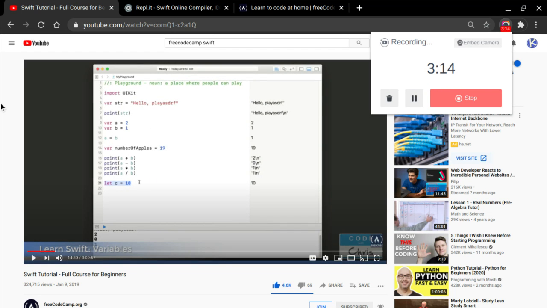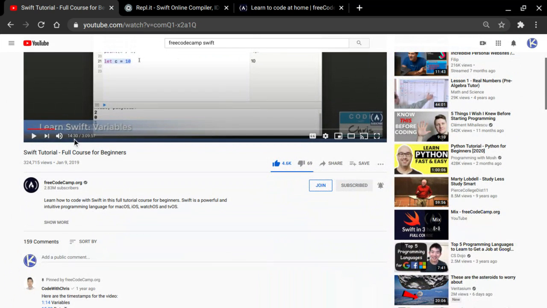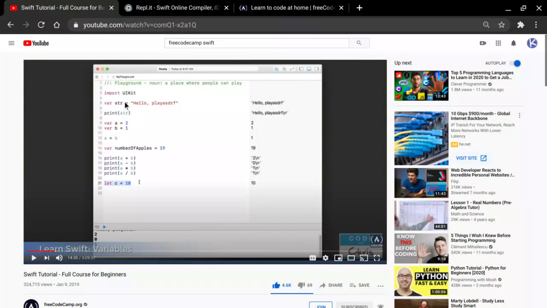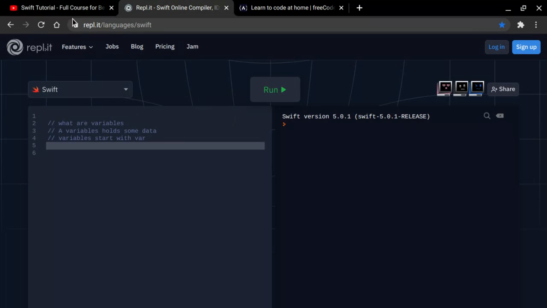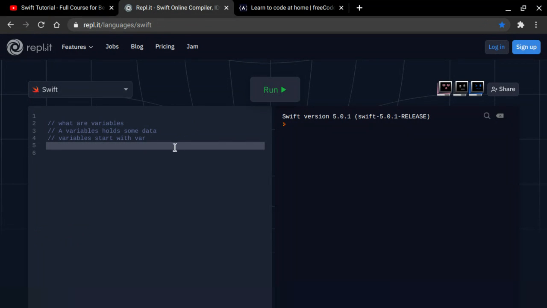Okay, so we're back, and I just paused the video because it's almost there, but I already got the concept of it, and I watched it before, so it's more clear for me. I'm going to be explaining what all this means, but let's just discuss what variables are. A variable holds some data. That's what he explained, so I'm just re-saying it basically.